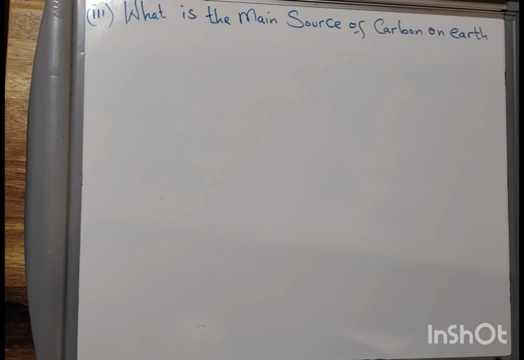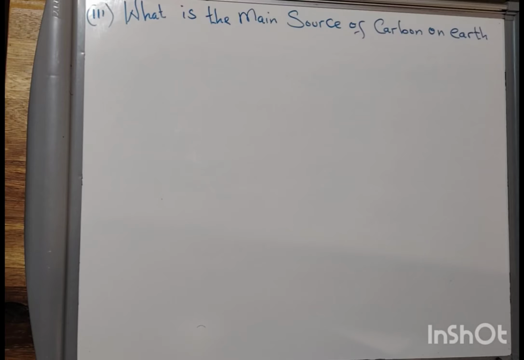The answer is atmosphere, where carbon exists as carbon dioxide. So the process is very simple. There's carbon dioxide in the atmosphere, and there are organisms which can convert this carbon dioxide into organic molecules. We call them autotrophs.